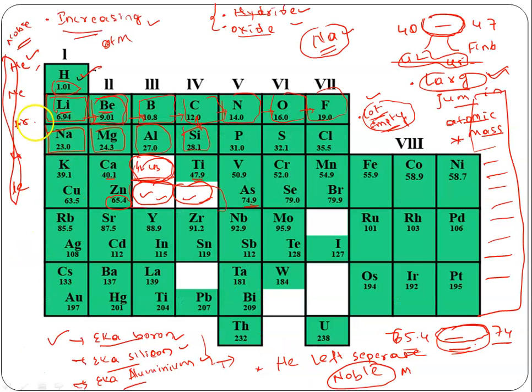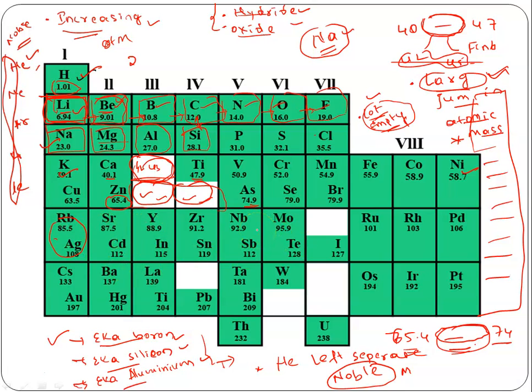In the first case, immediately after the second element he started getting an element with similar properties. After that, he didn't find a similar element for a while. After 7 elements, the 8th element started showing similar properties. Here also, after the 7th element, the 8th element shows similar properties, and the 16th element likewise, like that.